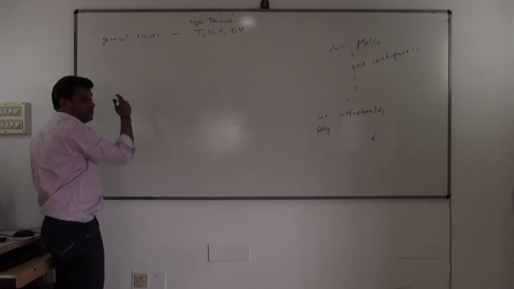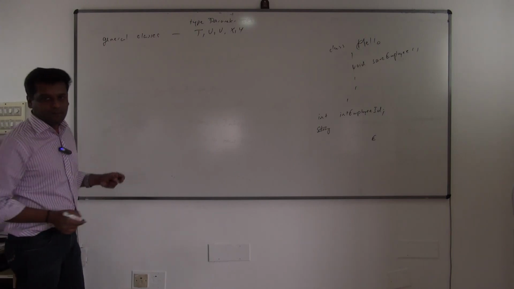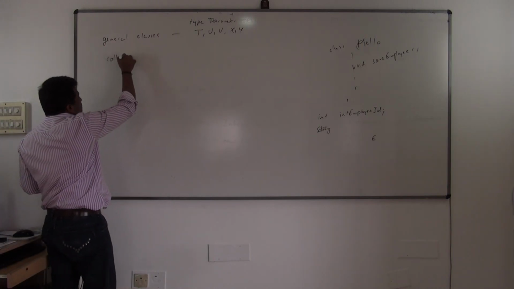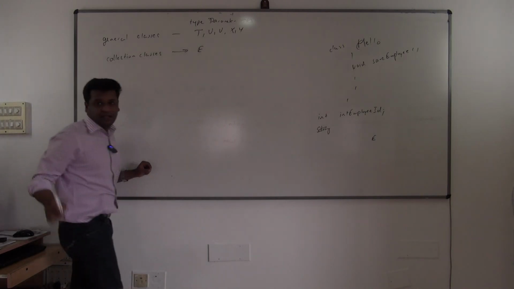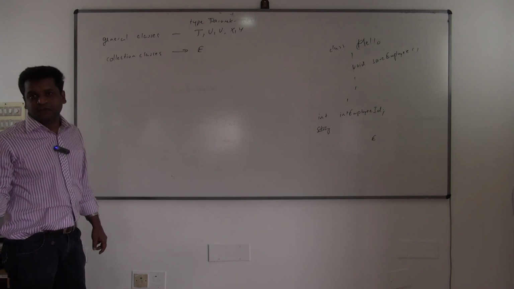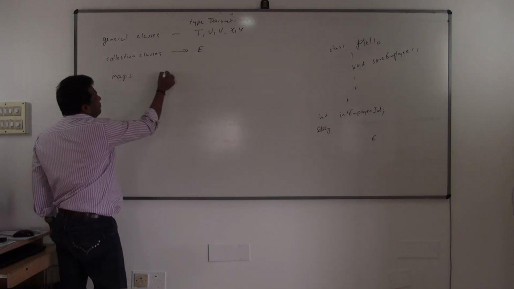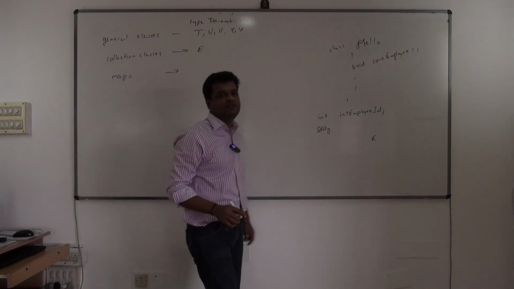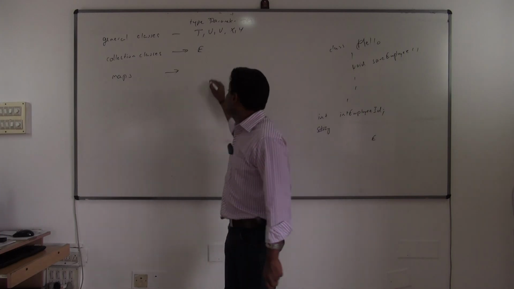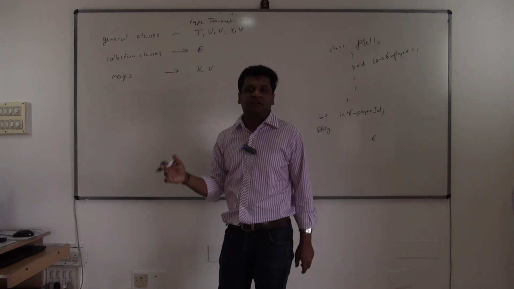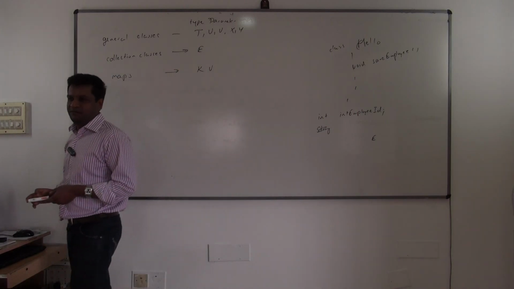Okay, but the Java people, when they are writing collection classes, they have followed a convention. Understood? For collection classes, they are using E. I will show you the documents now, Java docs or API docs, you'll understand. And for maps, map will have what? Two type parameters. They are using K, V. K is for key, V is for value. When I start using, you'll understand it very clearly. So this is the convention we follow, nothing else.